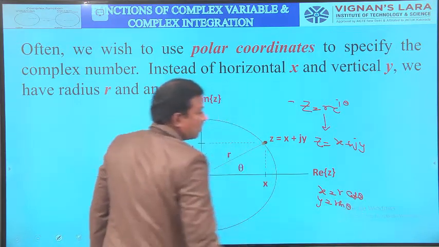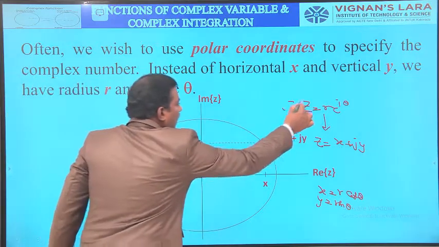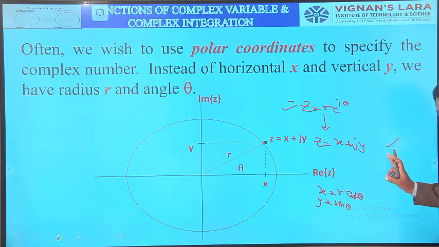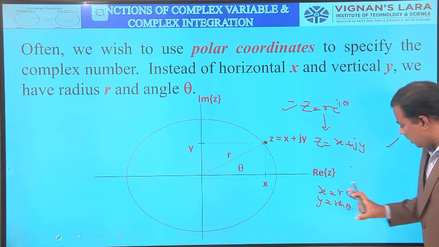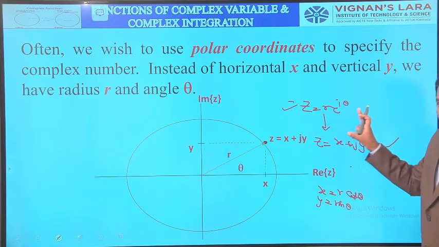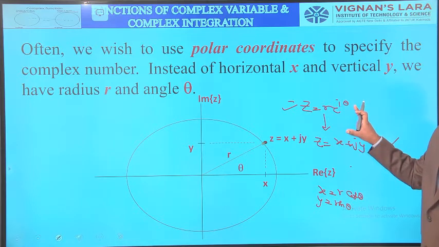We get z equal to R e power i theta, where R is the radius and theta is the angle of amplitude.